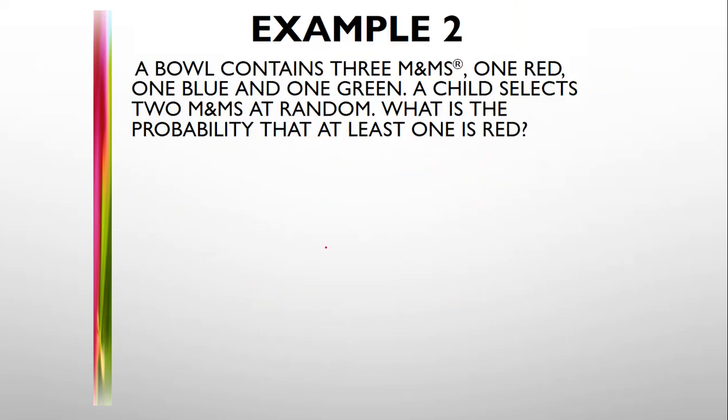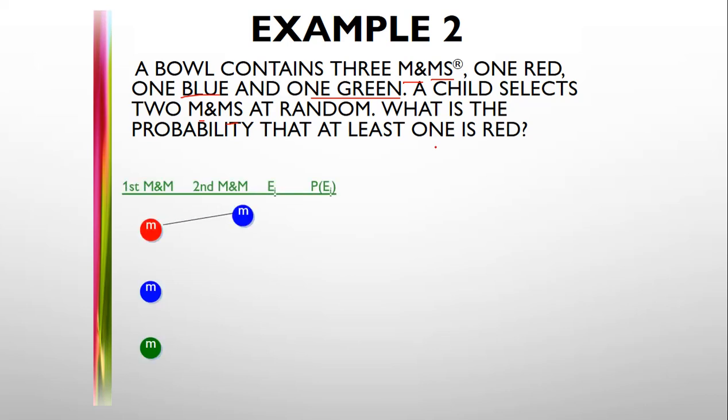Now you can go to example 2. A bowl contains 3 marbles: one red, one blue, and one green. A child selects 2 marbles at random. What is the probability that at least one is red? By observing this you can understand. See, this is blue, this is green, this is red. In the first chance I draw blue and green.